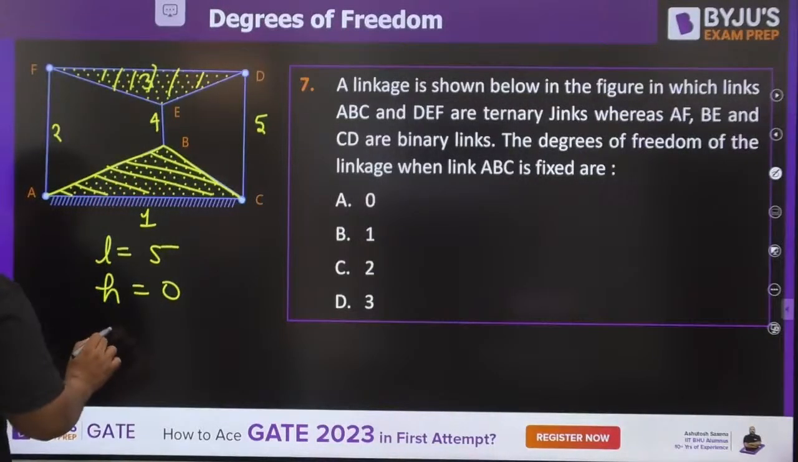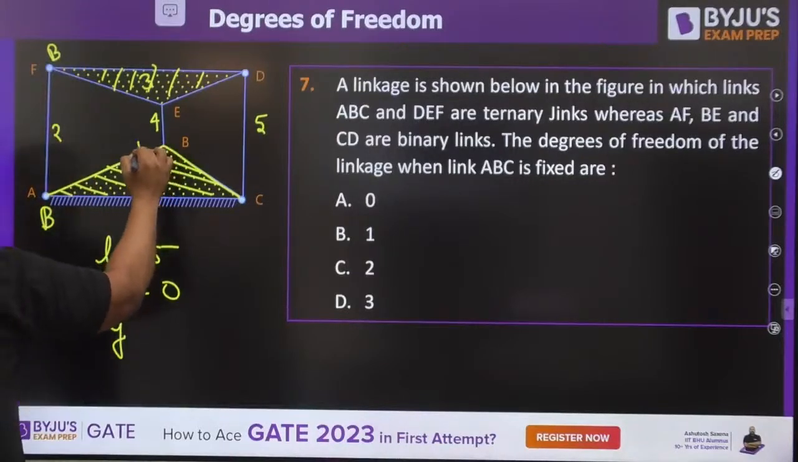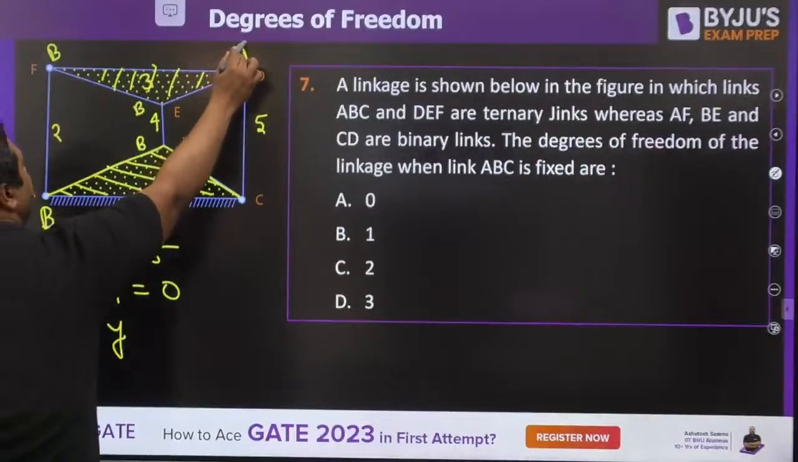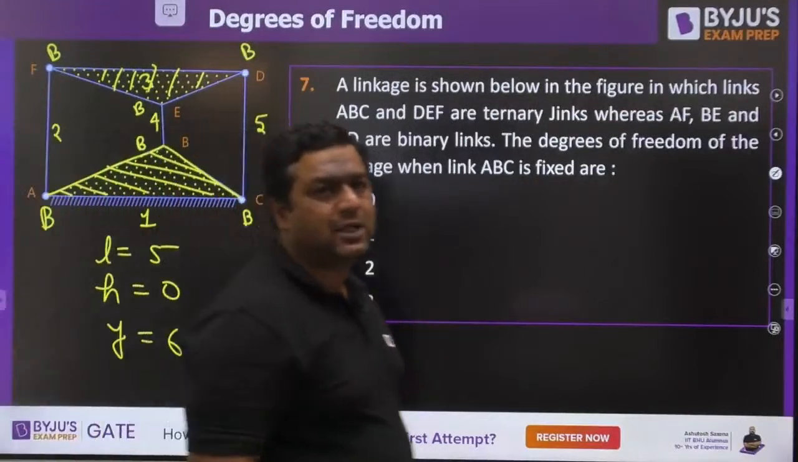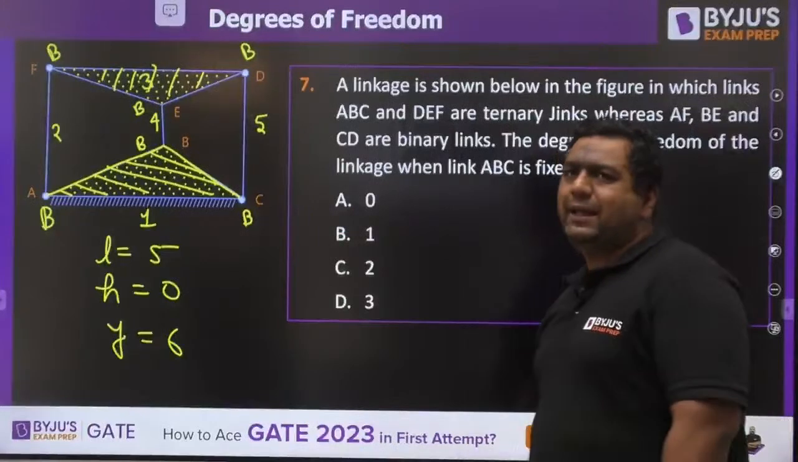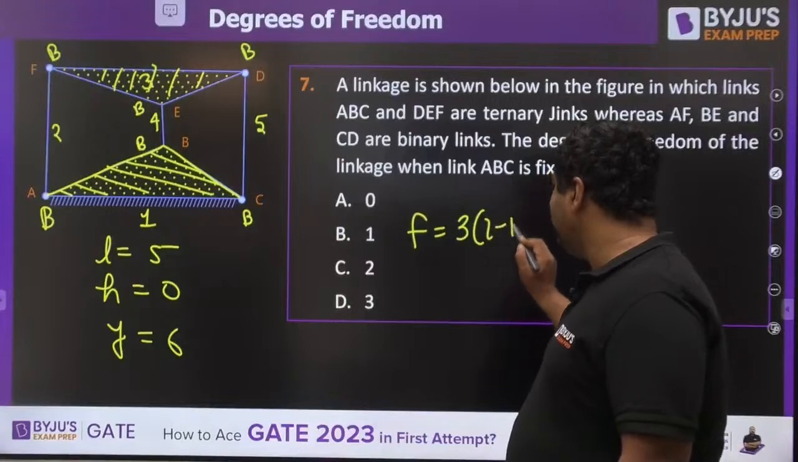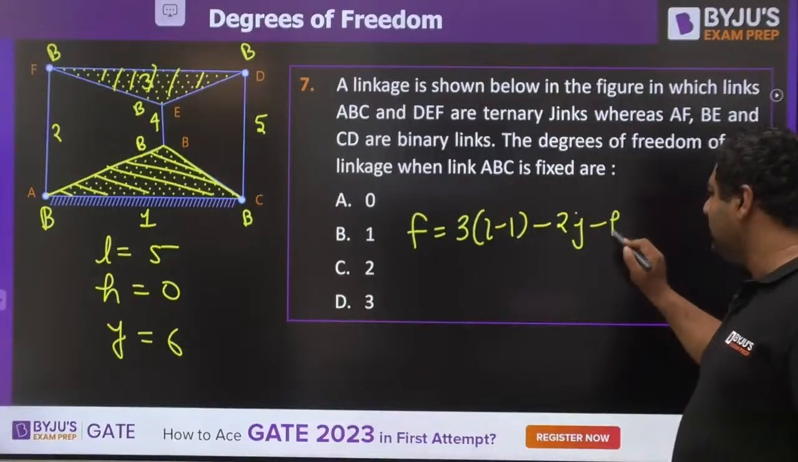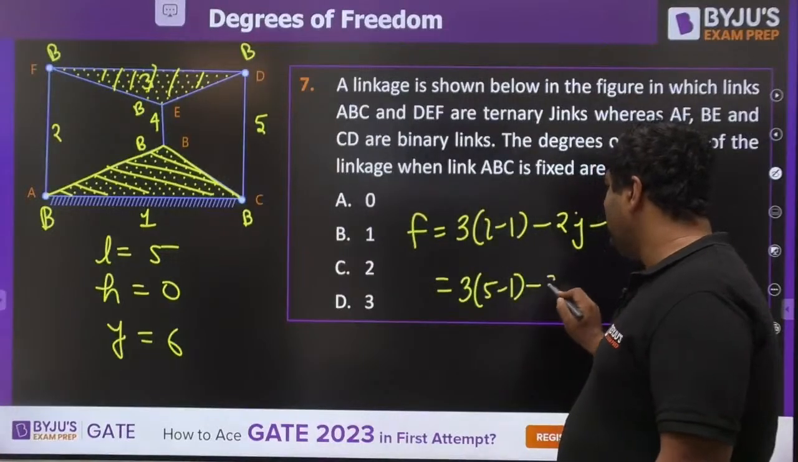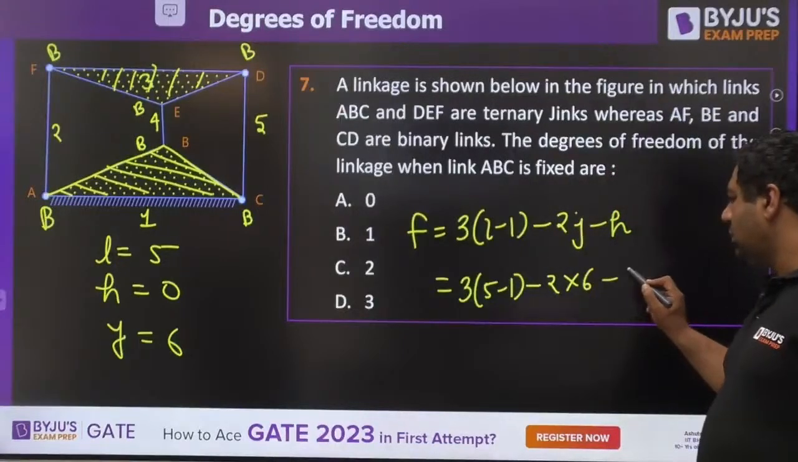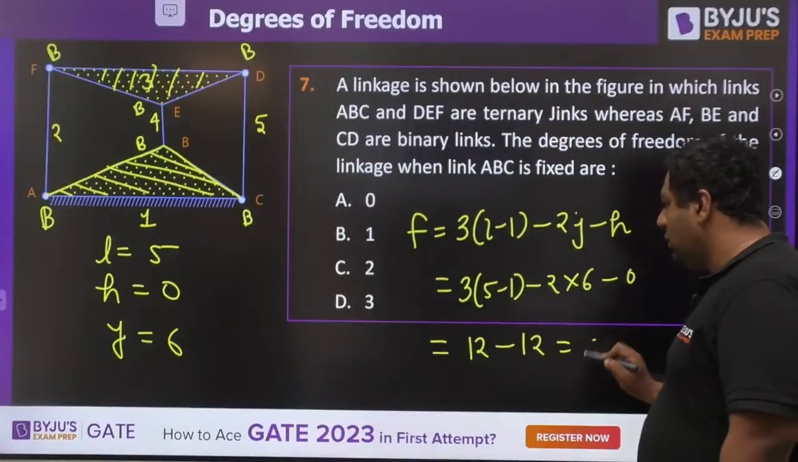Higher pairs are 0. Binary joints: this is a binary, this is a binary, this is a binary, this is a binary, this is a binary, this is a binary. 6 joints. Try this, get the answer. Degree of freedom: 3 into (L minus 1) minus 2J minus H. 3 into (5 minus 1), that is 12, minus 12, minus 0.